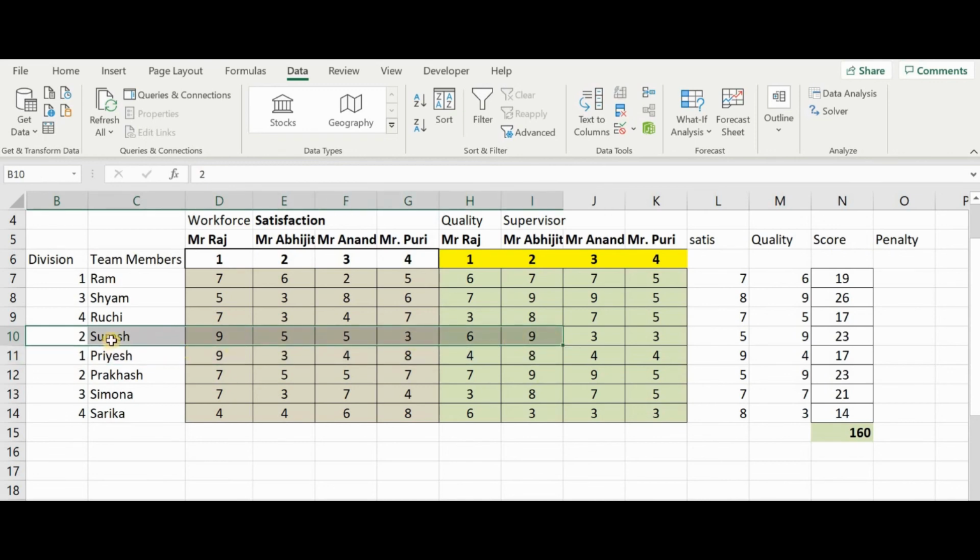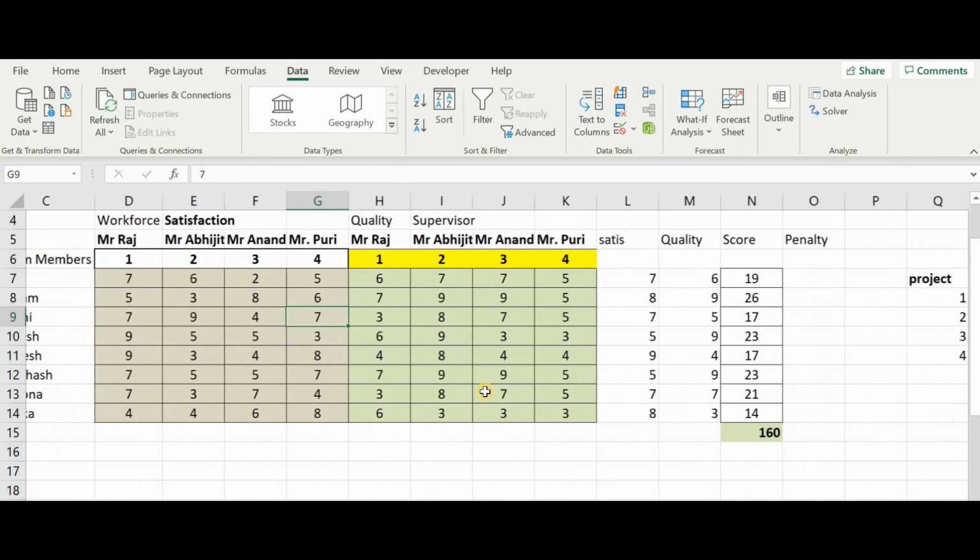Maximum score has gone to him. Similarly, Abhijit had given 9 to Prakash also, and Prakash also wanted to be with Abhijit. So basis that, now let me show you something. Increase this score to 9. So see, because this is allocated to the 4th project, which is Mr. Puri's project, when I changed it, my score increased. If I reduce it to 5, this will reduce. So I hope you got the hang of it, and you may use this.